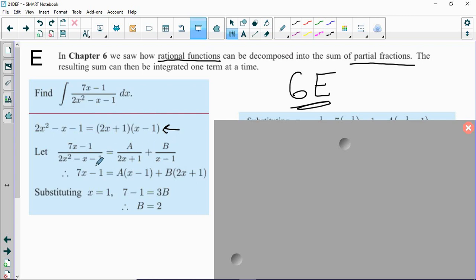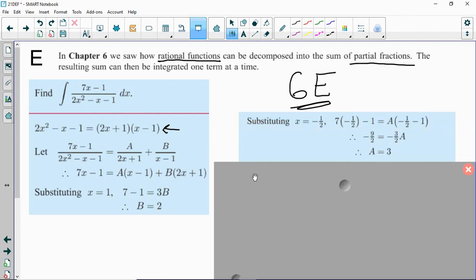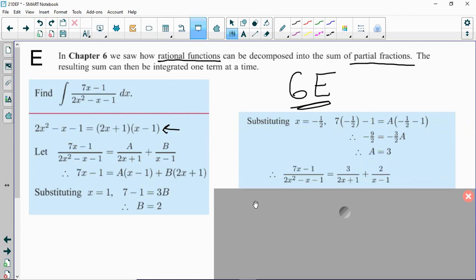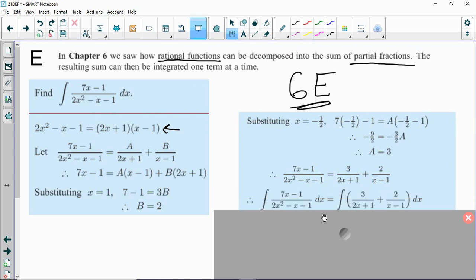We multiply through by the overall denominator to rewrite it like this, and then we choose convenient values for x. So if we set x equal to 1, then this term is going to drop out, and we find out that b is equal to 2, and then we can set x equal to negative 1/2, and then we can work out what a is, and now we've got our decomposition complete. So when we take the integral, instead of taking the integral of the left-hand side, we're going to take the integral of the right-hand side.